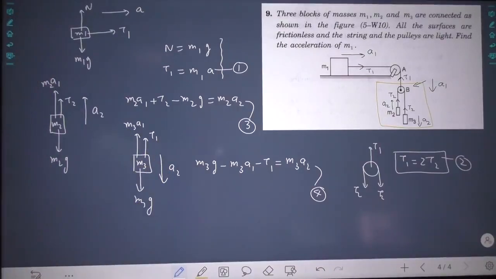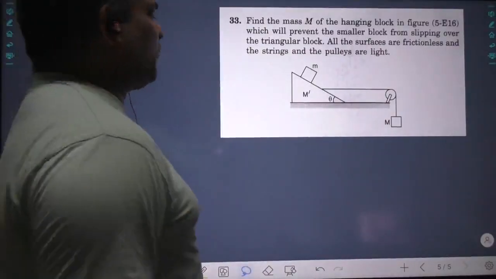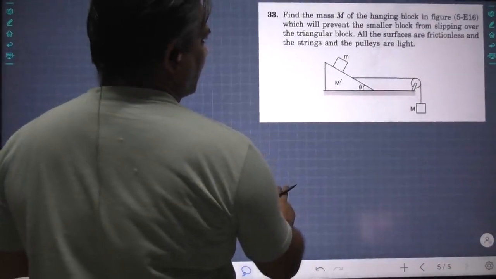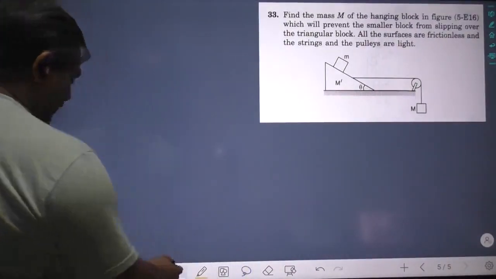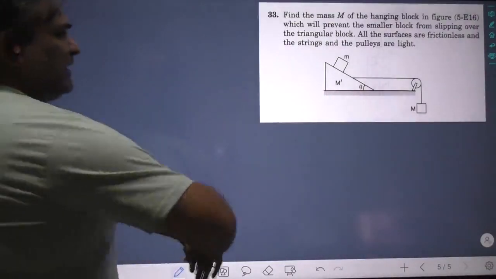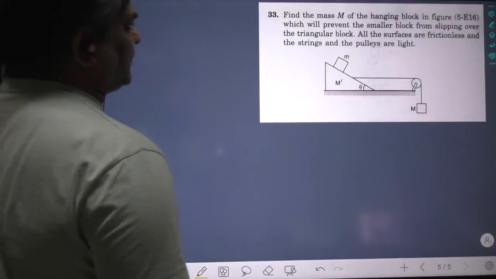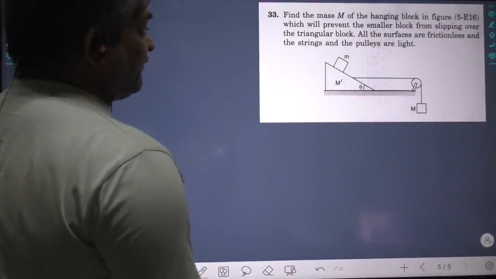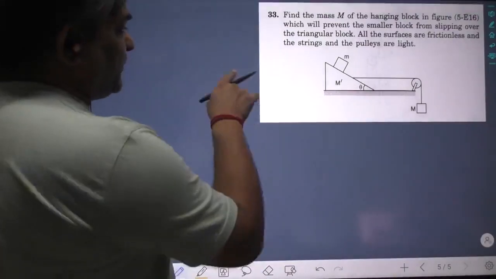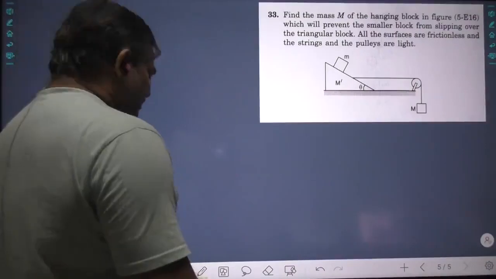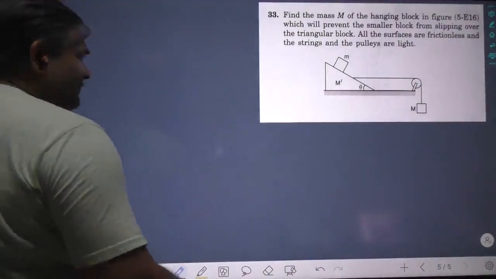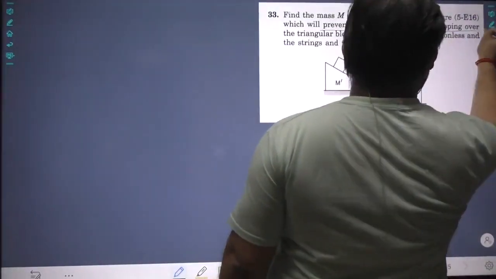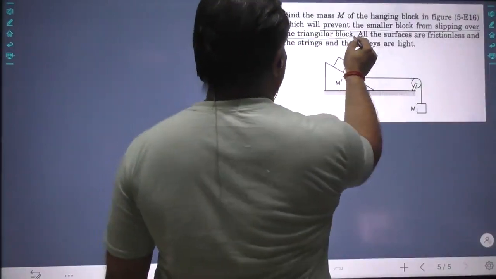Please copy. Let us solve one more problem based on this. Yeah, the problem is clearly visible. Let us solve it. Now the problem says: find the mass m of the hanging block in the figure, which will prevent the smaller block from slipping over the triangular block. What does it mean? I can't understand it.